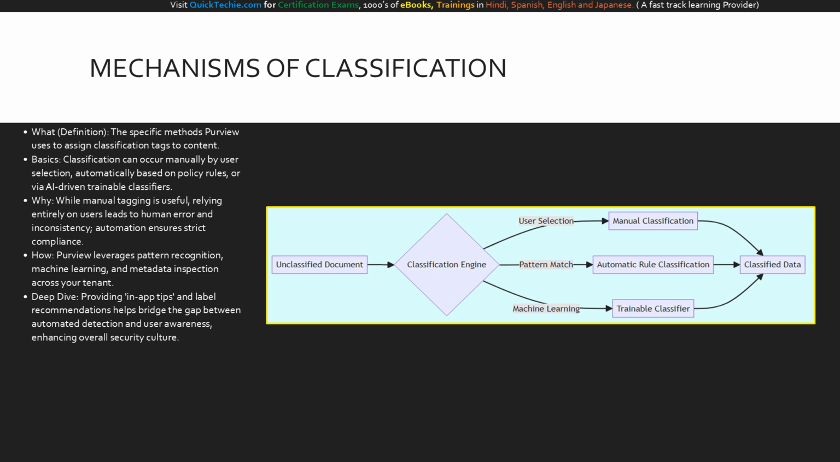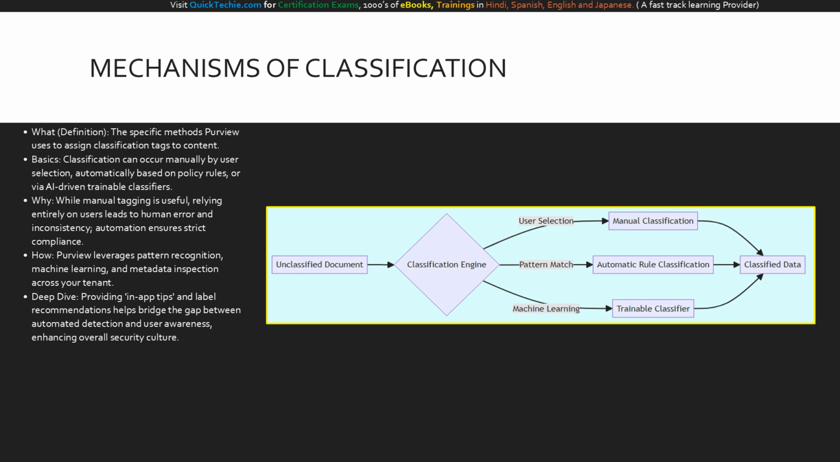Purview continuously scans your data at rest and in transit using advanced pattern recognition and machine learning. If a user forgets to label a document containing financial data, Purview's automated engine steps in, detects the sensitive content, and applies the correct classification instantly. We can also implement label recommendations. When Purview detects sensitive data, it prompts the user with an in-app tip to apply the right label, reinforcing training and building a strong security culture.